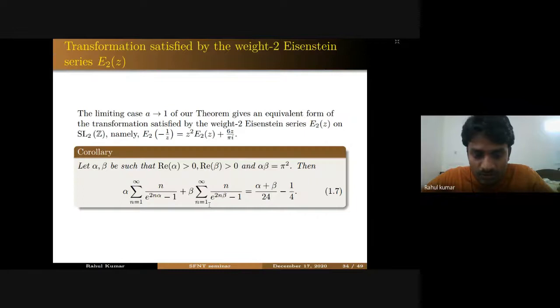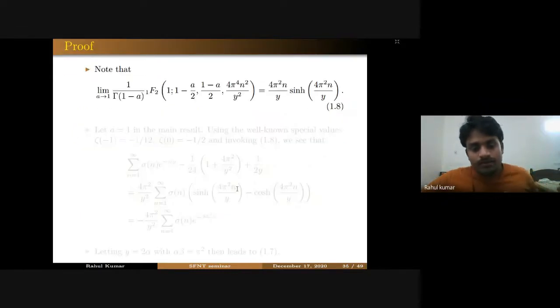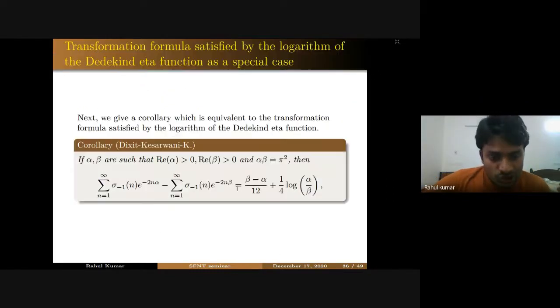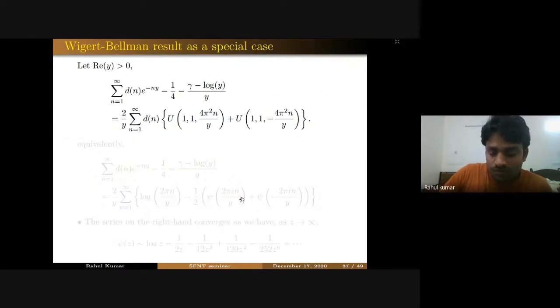this formula for E2. And similarly, you can take a tends to minus 1 in our formula, and then you will get the logarithm of the Dedekind eta function, which is as following. I will not go into the proof of this because it is similar to the previous one. Now let me discuss the a equal to 0 case, which will give the Wigert-Bellman result as a special case, which I have mentioned in the very beginning of my talk.